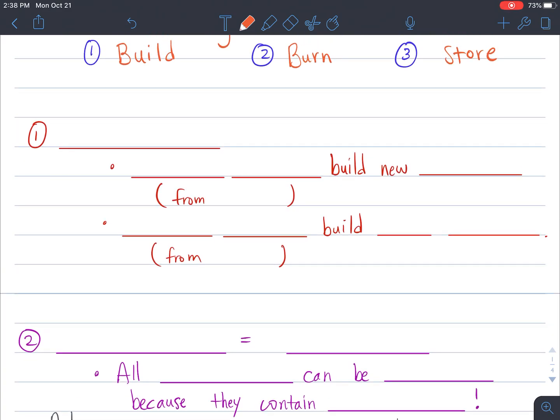The first thing, as we said above, is to build. When you put amino acids in your body, amino acids are the monomers, or the small building blocks that create proteins. When you eat proteins, they get turned into amino acids, and those amino acids go into your body to build new proteins, ones our body needs. When we eat meat, for example, that is parts of animals, and those animals had proteins that built that tissue, that muscle. When you eat that muscle, it allows us to build new proteins for our muscles or for other things in our body.